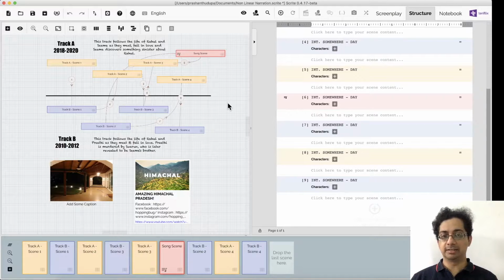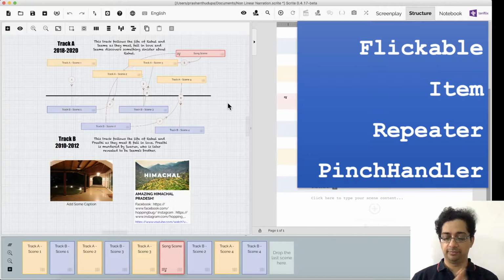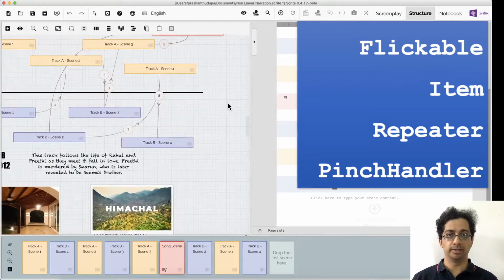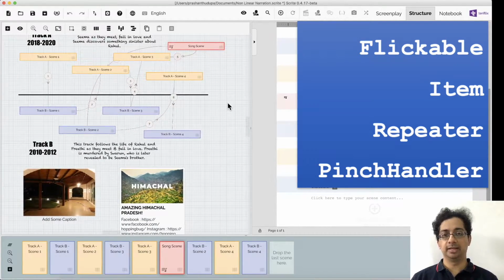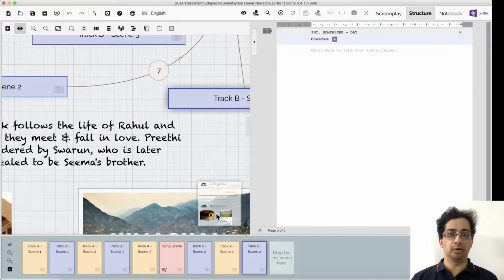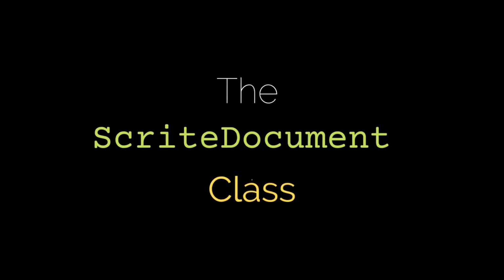If I was building Scrite using the widgets library, I would have used the GraphicsView framework. But since we're using QML, we can't use the GraphicsView framework. Fortunately, Flickable, Item, Repeater, and PinchHandler provide a set of tools that mimics a large portion of the GraphicsView framework. So let's go ahead and take a look at all of this in the source code.